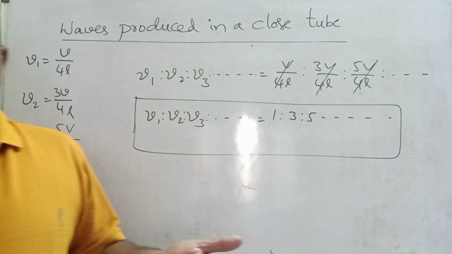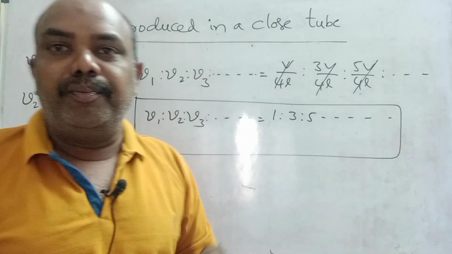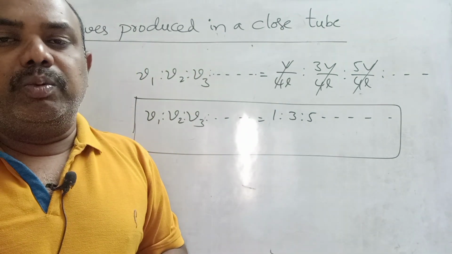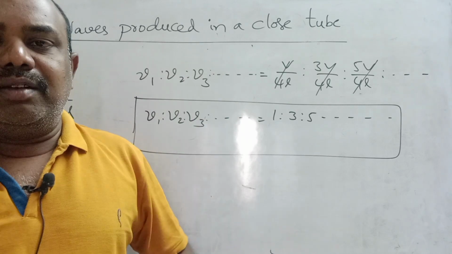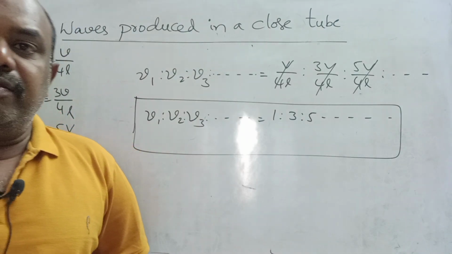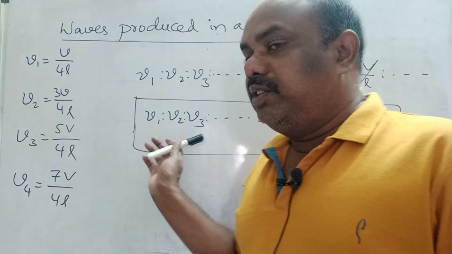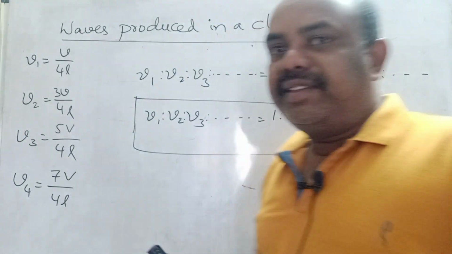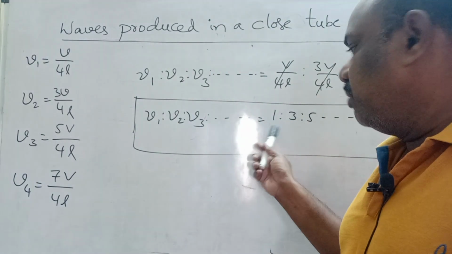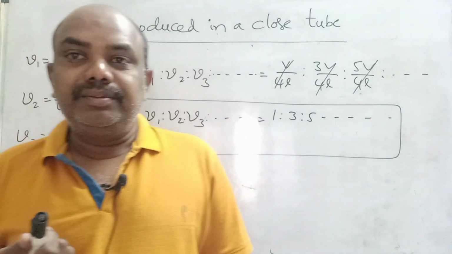Next lecture we will see the ratio of frequencies in an open tube. In an open tube, children, you can imagine what happens at open ends, what kind of waves are produced at open ends, and what may be the ratio of these frequencies. Obviously you can guess very easily. Here we got odd numbers ratio, there we will get even numbers ratio.